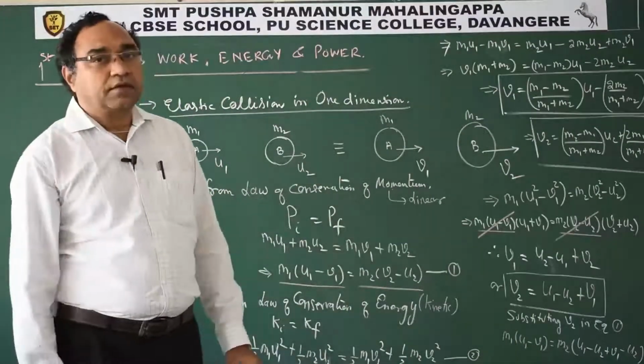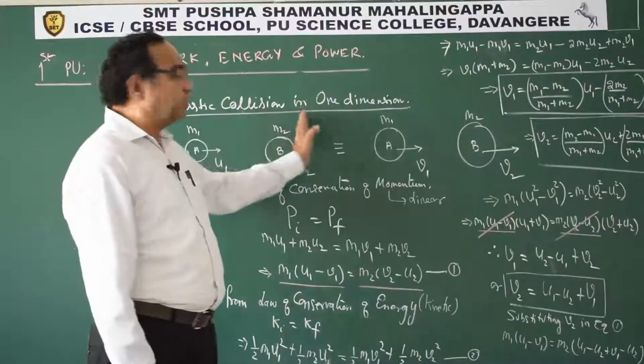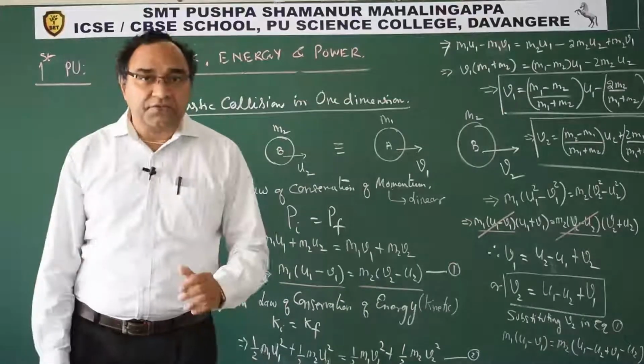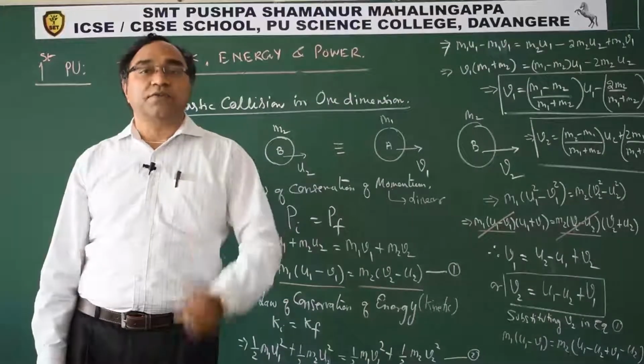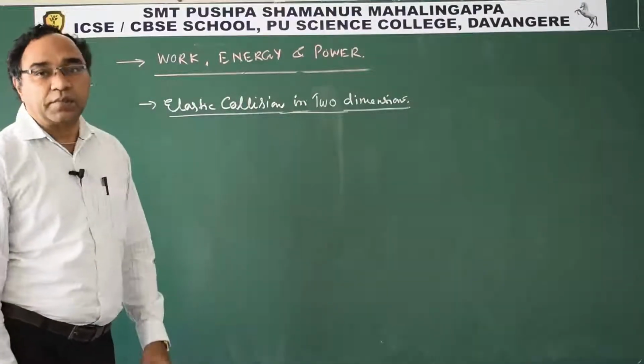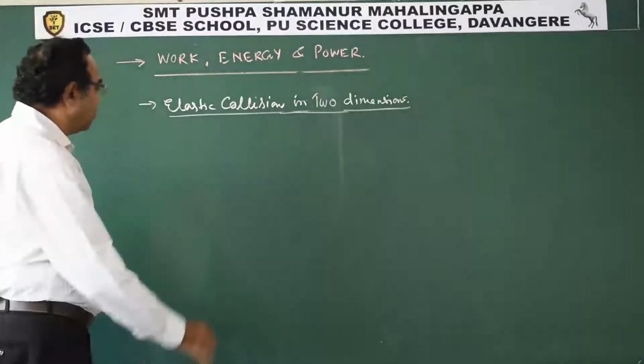Now let us take elastic collision in two dimensions. This was about one dimension. Now let us take elastic collision in two dimensions. Well students, now let us discuss elastic collision in two dimensions. How exactly will this be in two dimensions?